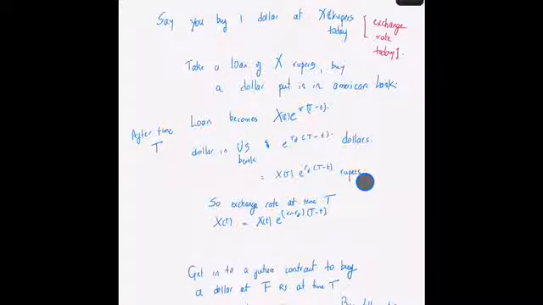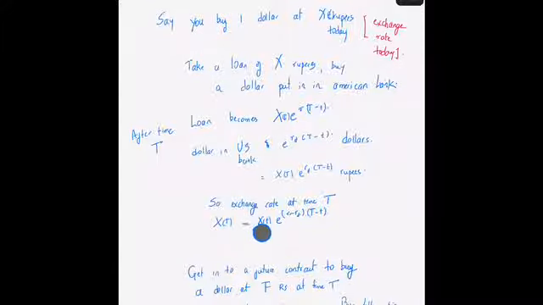Because there should be no possibility of making a profit, the loan that you have taken from the bank, which is valued this much, should be equal to the value of the dollars that you have in rupees today. So the no arbitrage argument sets up the exchange rates in such a format.